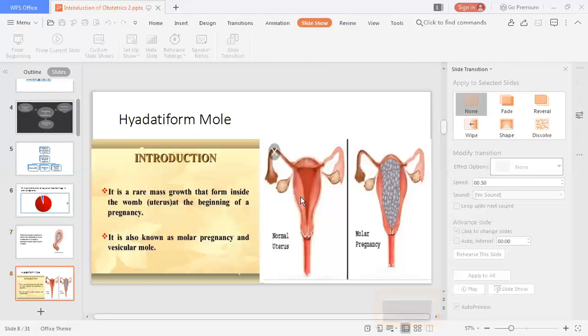But sometimes there is a mass, that is the chorion develops multiple vesicles. There are different causes for it, and it forms inside the womb. Growth of the mass takes place from the chorion at the beginning of the pregnancy. Then it is called a hydatidiform mole. Its synonyms are molar pregnancy and vesicular mole.